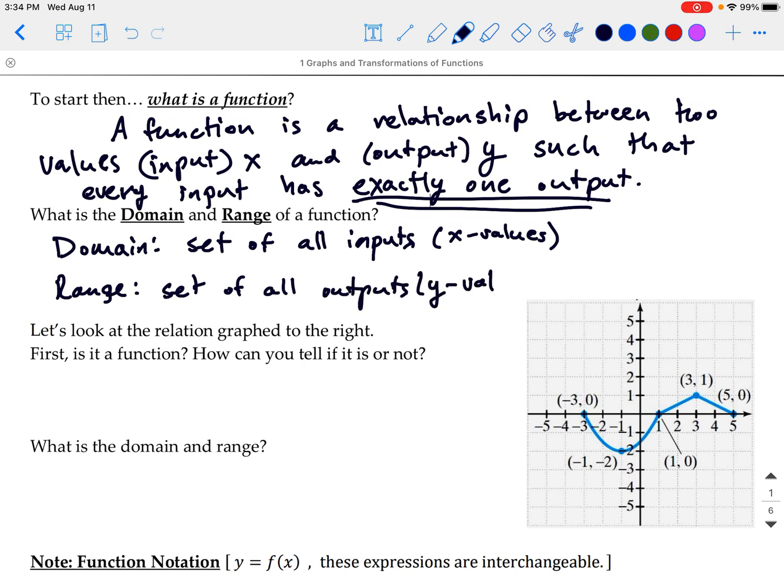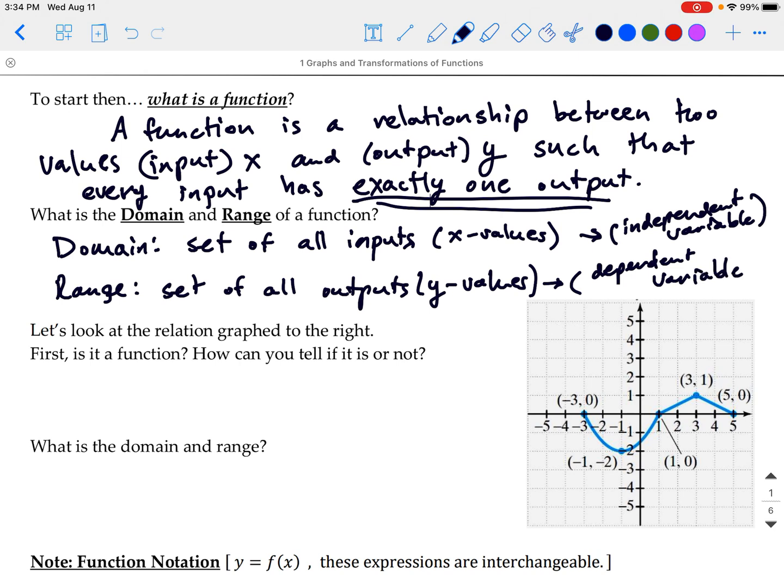And those are our y values. And so we typically think of our domain values, our x values, as the independent variable. We get to choose the x value, but that given x value will have a set y value, so y values are typically called the dependent variable. So we would say that y depends on x, or y is a function of x.